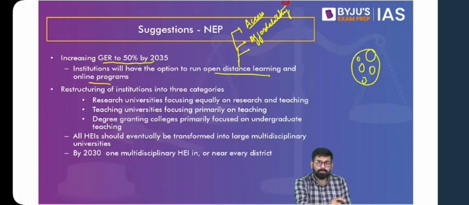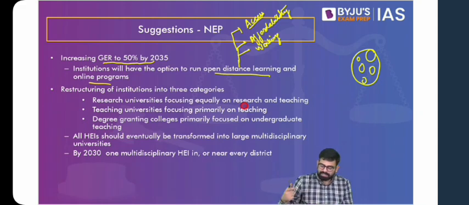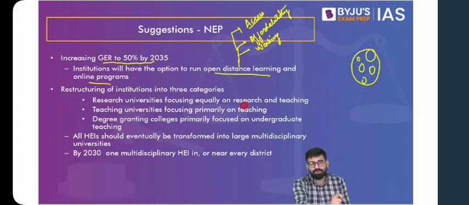It will also help working professionals, because generally we are seeing that students, particularly boys, for the sake of work, for the sake of financial responsibilities, have to drop out of the education system and do not enroll in higher education. So it will be a wonderful option to engage those working professionals in our education system, help them skill and upskill themselves, and get better employment. Yes, so regional boundaries will matter less and less. So that comes with access. Your distance will not matter. You can be sitting in one state and take up a distance learning course from any university of the country. Similar with the online program.